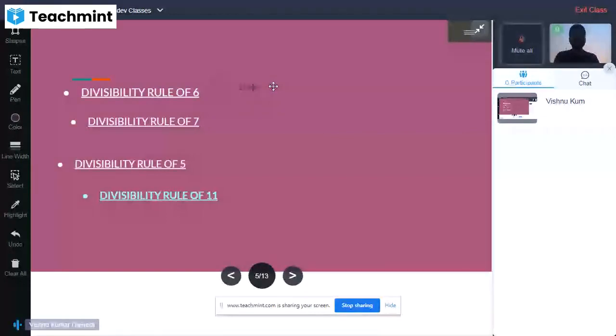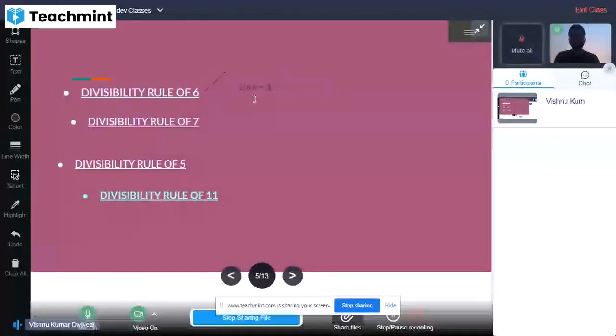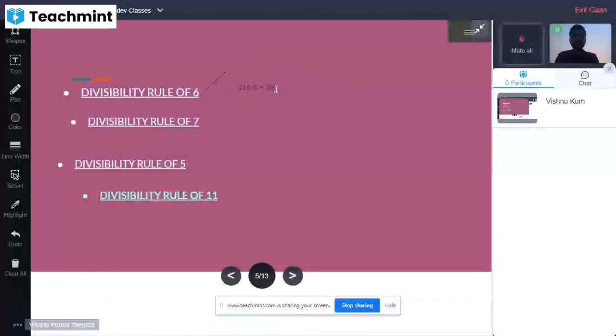So the rules of 2 and 3 are followed here. The number is completely divisible by 6, and in the resultant we find 36.